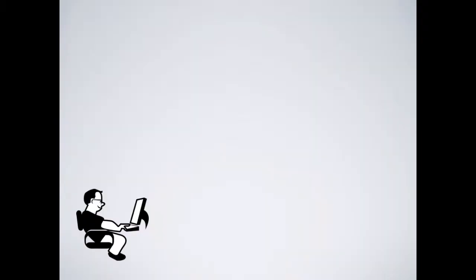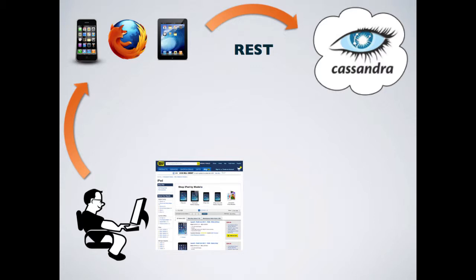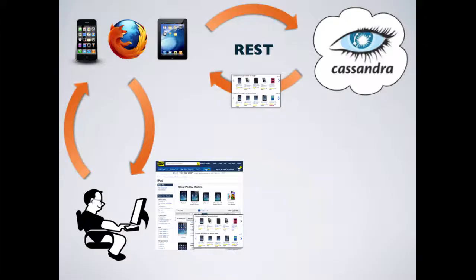All right, so to review where we are right now, let's say we have a user. He's interacting with our application on his computer, and he visits a web page that has some real estate in it for product recommendations. When he visits this page, our application will talk via REST to Cassandra and do a read on some column that we know contains recommendations. We previously wrote these recommendations into Cassandra, doing that batch Hadoop scoring job I just described. So Cassandra sends the recommendations back via REST. The application renders them on the screen, and our user sees them.